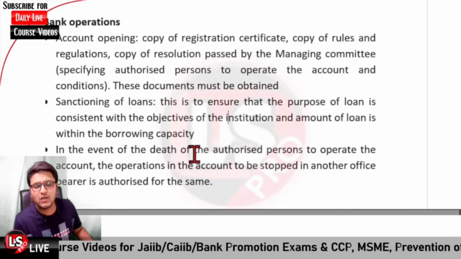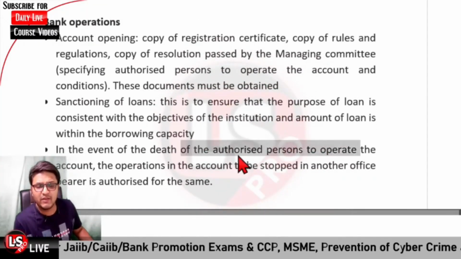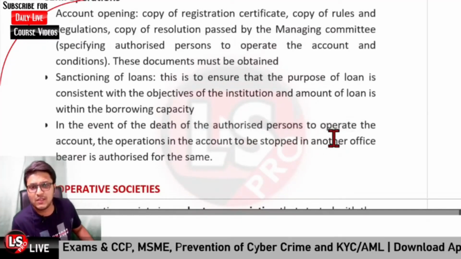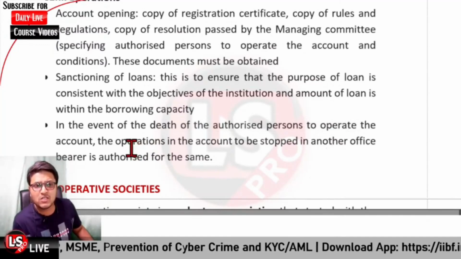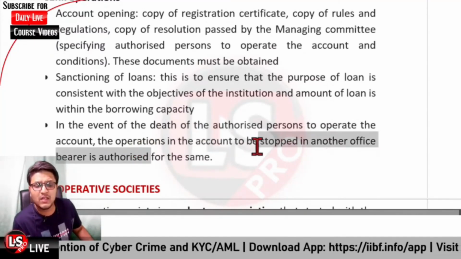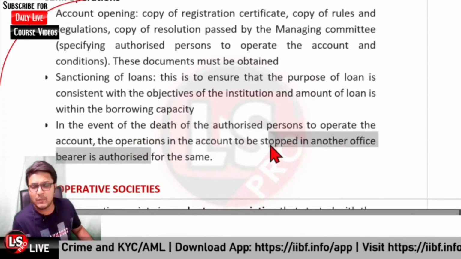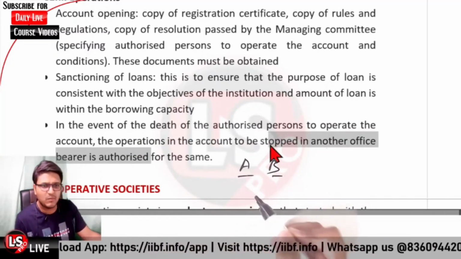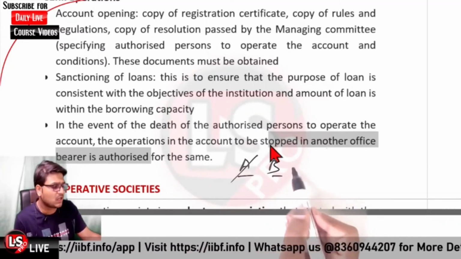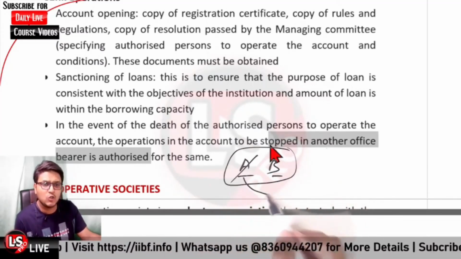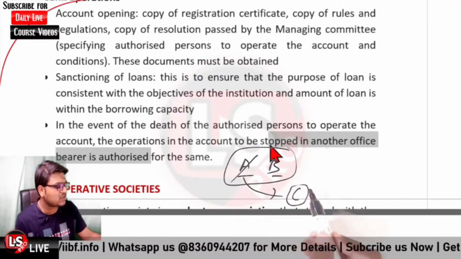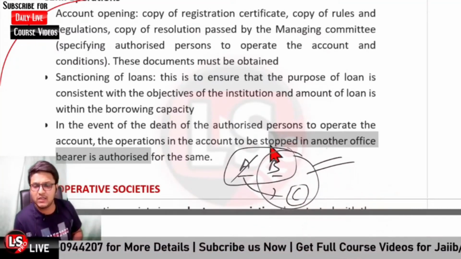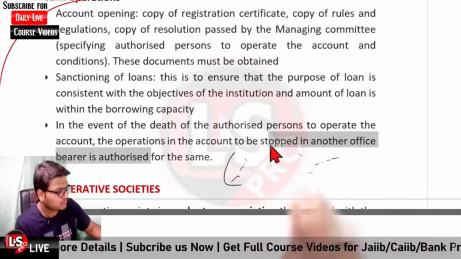Okay, in the event of the death of the authorized person who was operating the account, the account operations are to be stopped until another bearer is authorized for the same. So if person A and B were authorized jointly to operate the club account and A dies, in that case the account operations are to be stopped till a new bearer is assigned. So if person C was assigned in place of person B, then B and C would be able to operate the account. Okay, till then the account operations are to be stopped.